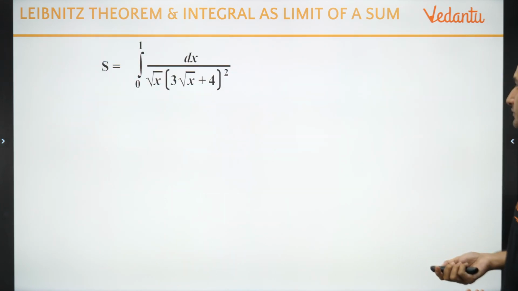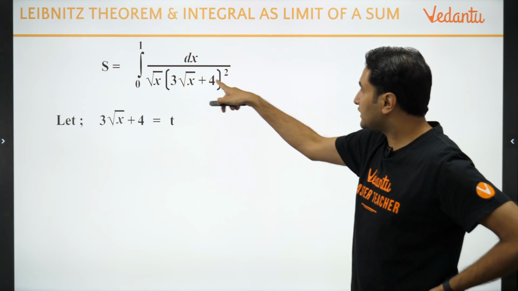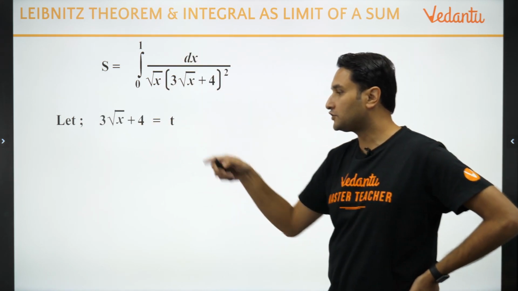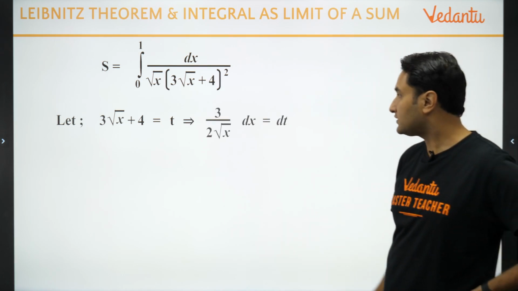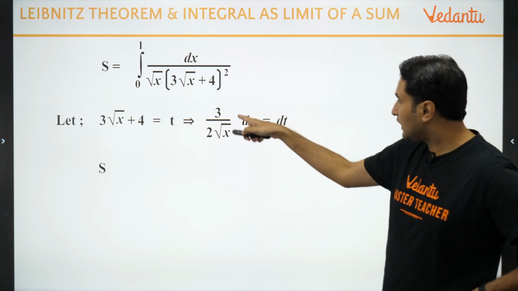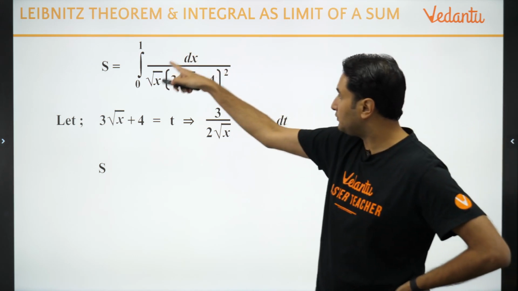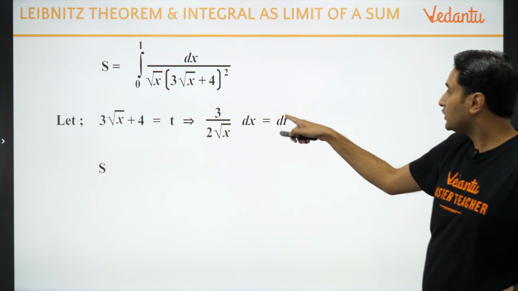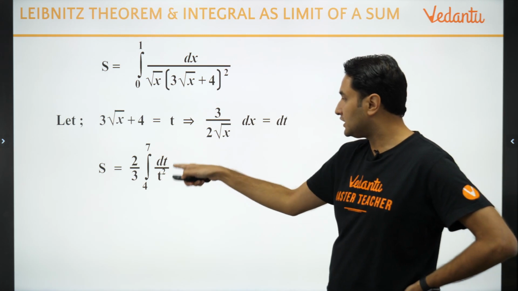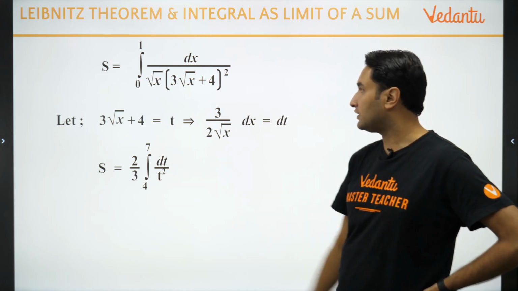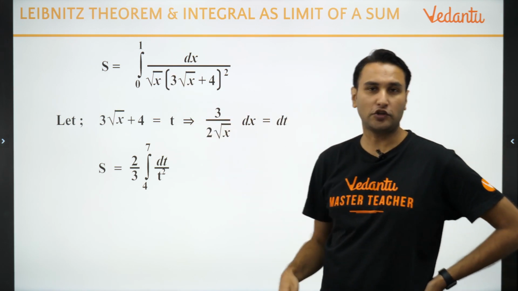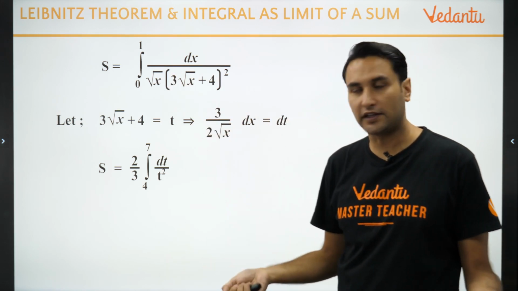सॉल्यूशन इज वेरी सिंपल. 3 रूट एक्स प्लस 4 का डिफरेंशिएशन लिखा है 1 अपॉन रूट एक्स. So I will put 3 root x plus 4 is equal to t, because आपका 3 अपॉन 2 रूट एक्स dx हो जाएगा dt. So 1 upon root x dx will become 2 by 3 dt upon t square, 4 to 7 after changing the limits based on the substitution which you have solved so many times by now.